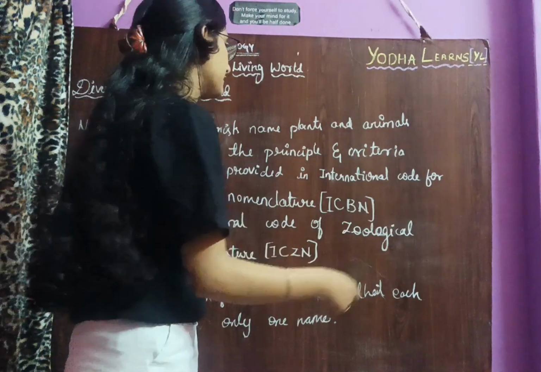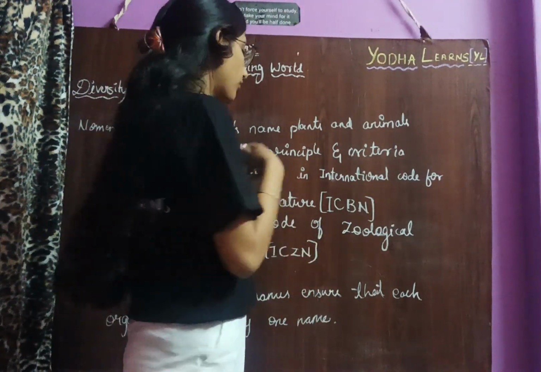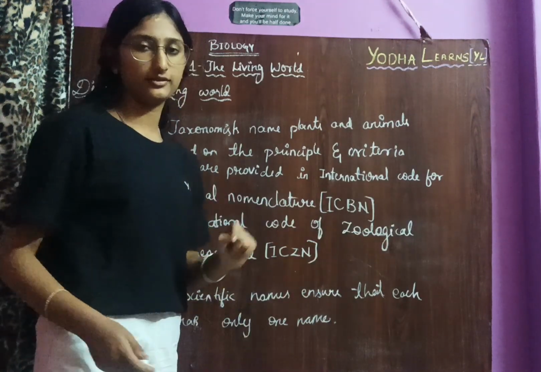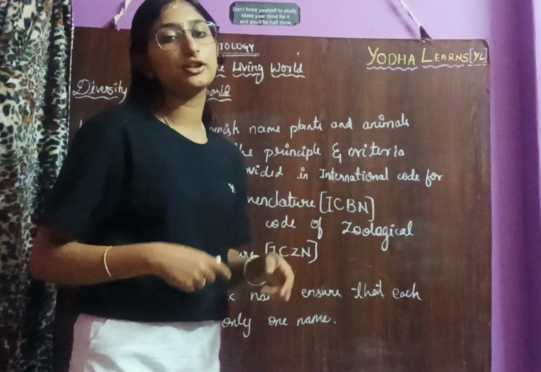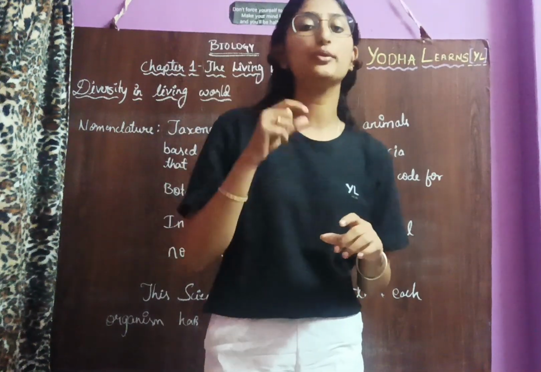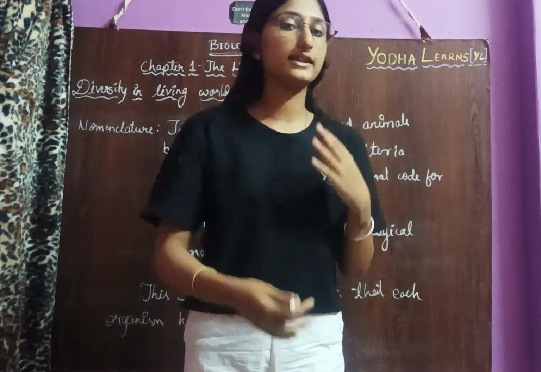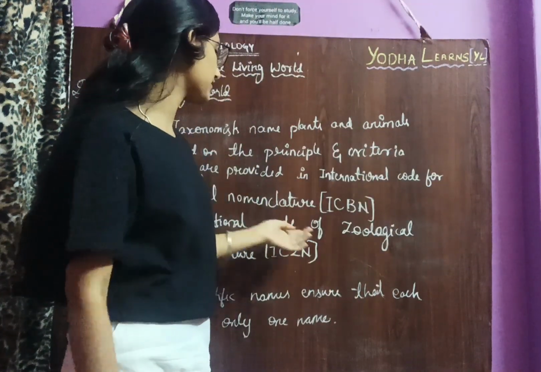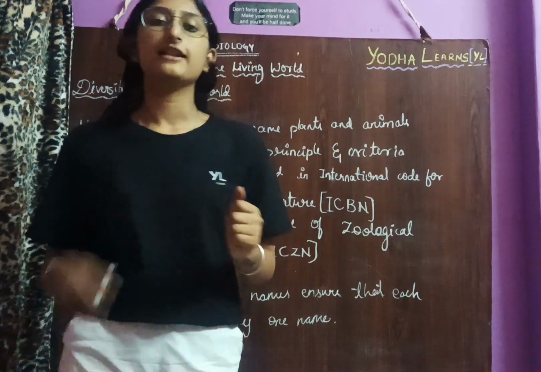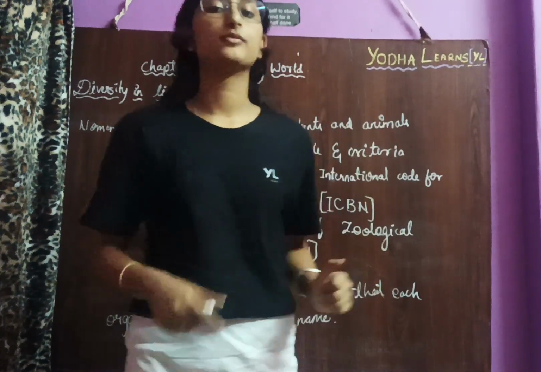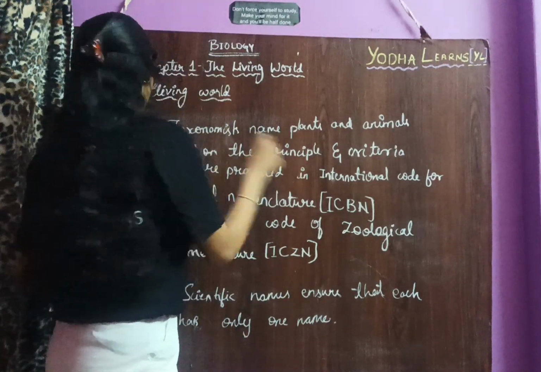For animals, we have another code, the International Code of Zoological Nomenclature. For naming a new animal, the scientists will collect the characteristics, identify it, and give the documents to the International Code of Zoological Nomenclature. Then they are allowed to name the organism. So this is called nomenclature.